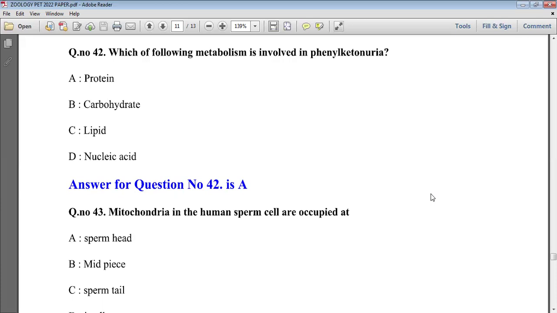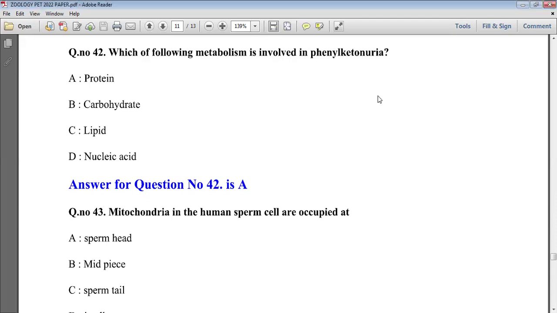In our body, a protein is present named phenylalanine hydroxylase. An enzyme present, phenylalanine hydroxylase, converts phenylalanine into tyrosine.